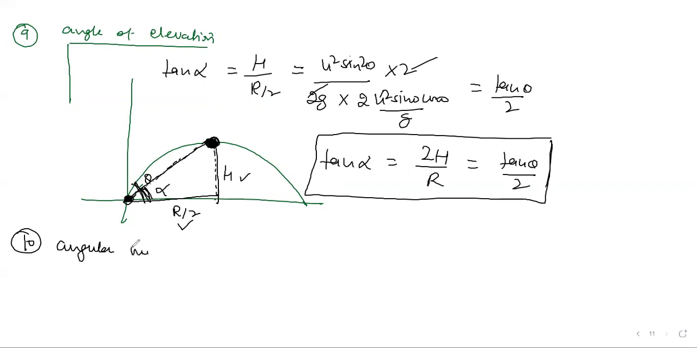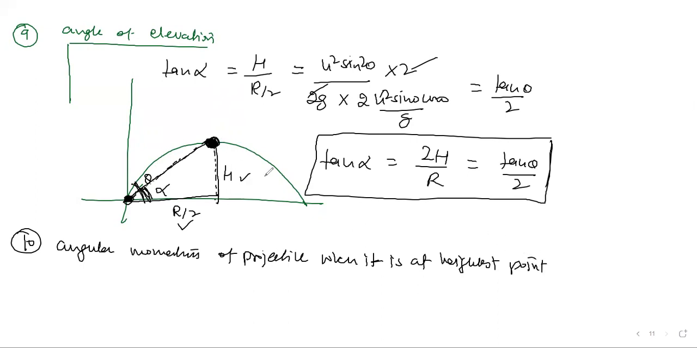Angular momentum of the projectile when it is at the highest point. When the projectile is at this top point, what is its angular momentum with respect to your point of projection? Look, it's very easy. What is the angular momentum formula? m v r, you know.